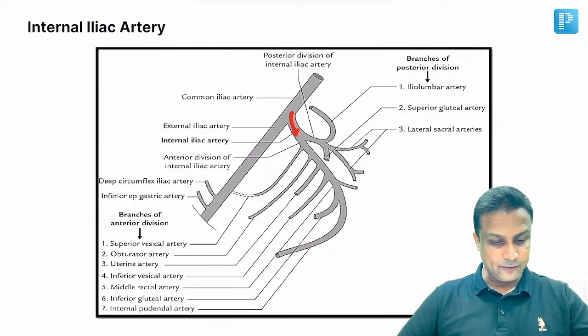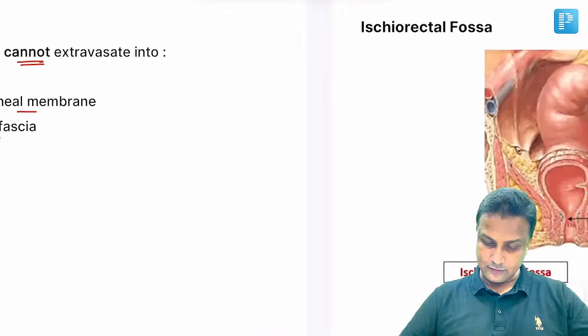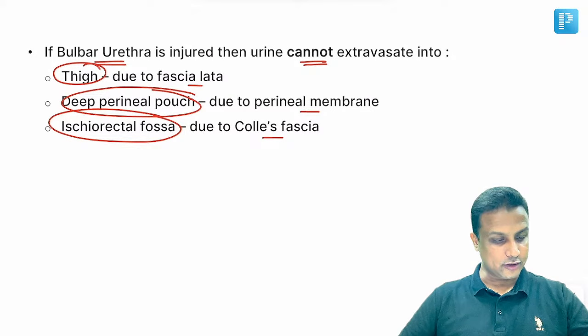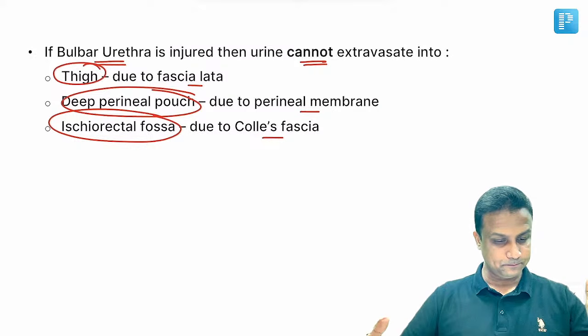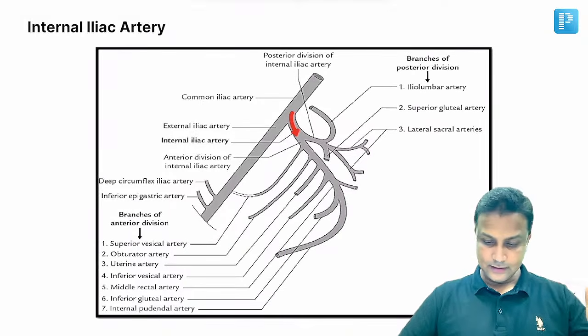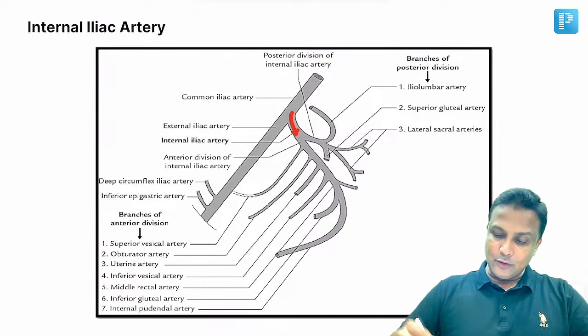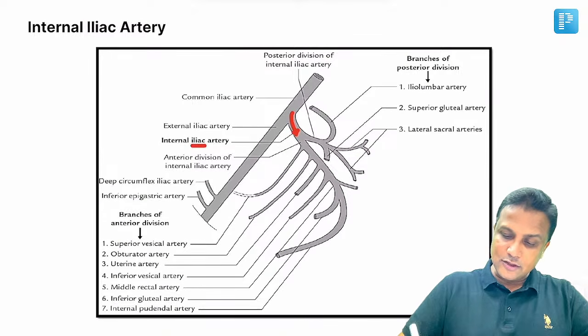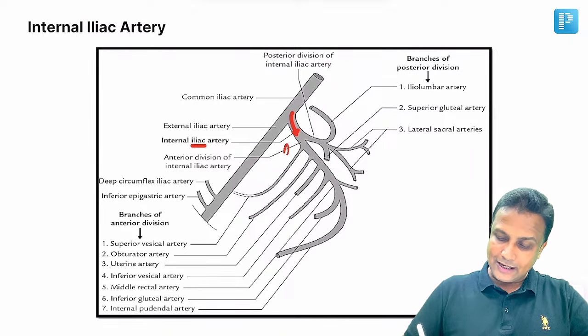Can you show the diagram? Where will it not go? This one, I think this one here, doctor. Yes. Now this is the internal iliac artery here. It is going to divide into 2 divisions here. One is your anterior division, another one is the posterior division here, sir.